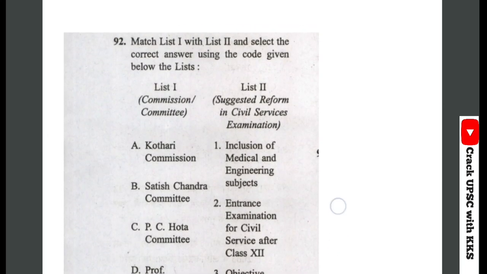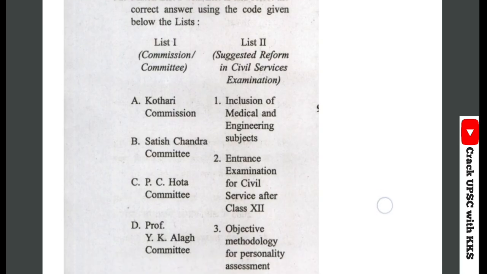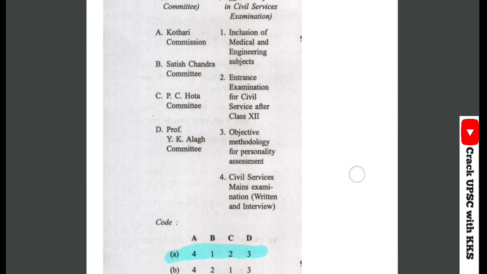It was also a bouncer, as these committees and commissions are not mentioned in any standard book. So let's see this question. Kothari Commission, Civil Services Mains Examination and Interview; Satish Chandra Committee, inclusion of medical and engineering subjects; PC Hota Committee, entrance examination for civil services after class 12; and YKA Committee, objective methodology for personality assessment.